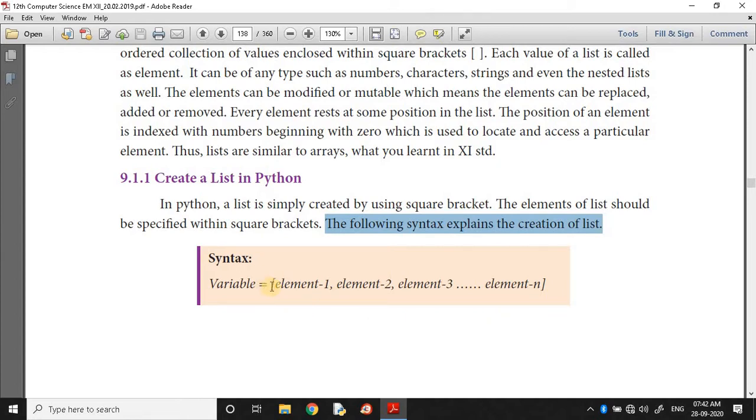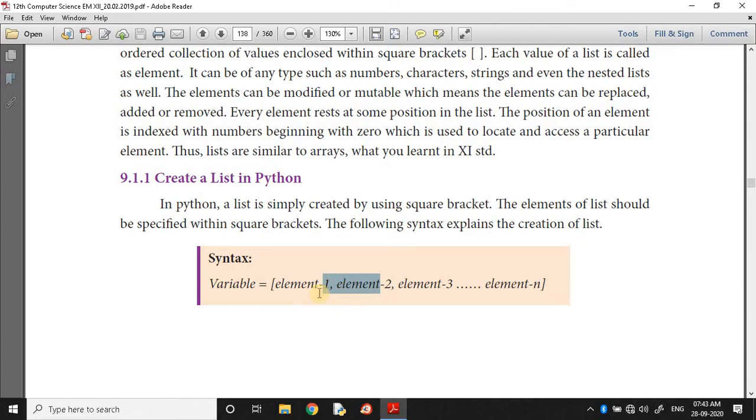List of elements must be enclosed within square brackets and each element is separated by comma operator. So this is the syntax. Variable equal to not a single value, list of values separated by comma operator.